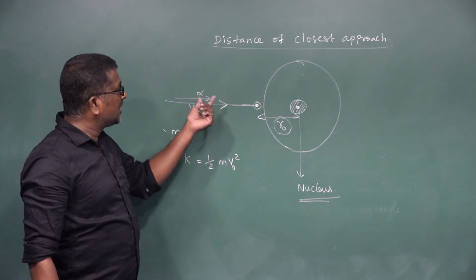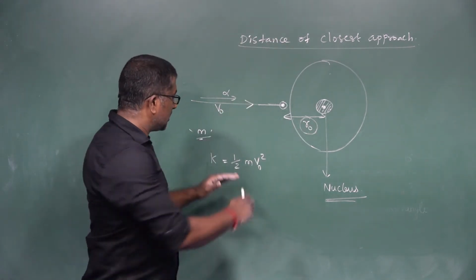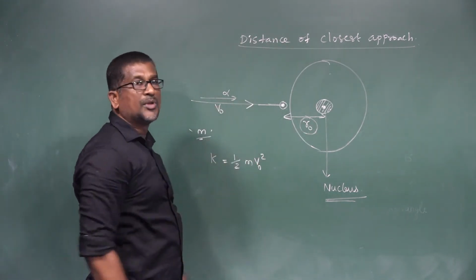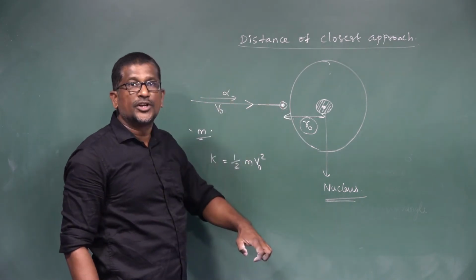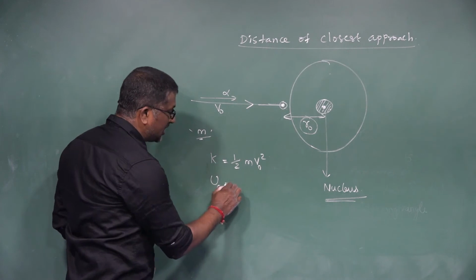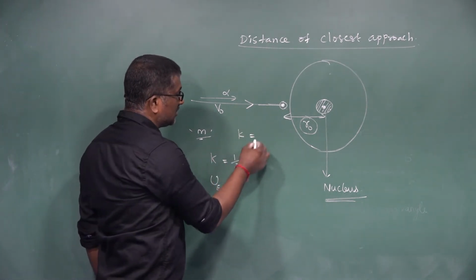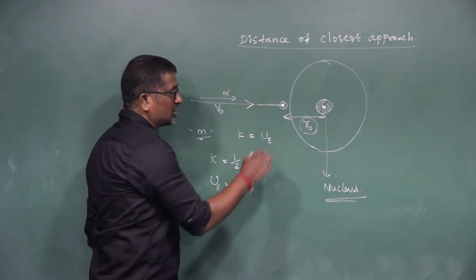When the alpha particle reaches the distance of closest approach, this entire kinetic energy becomes converted into electrostatic potential energy. So the kinetic energy of the alpha particle is equal to the electrostatic potential energy.